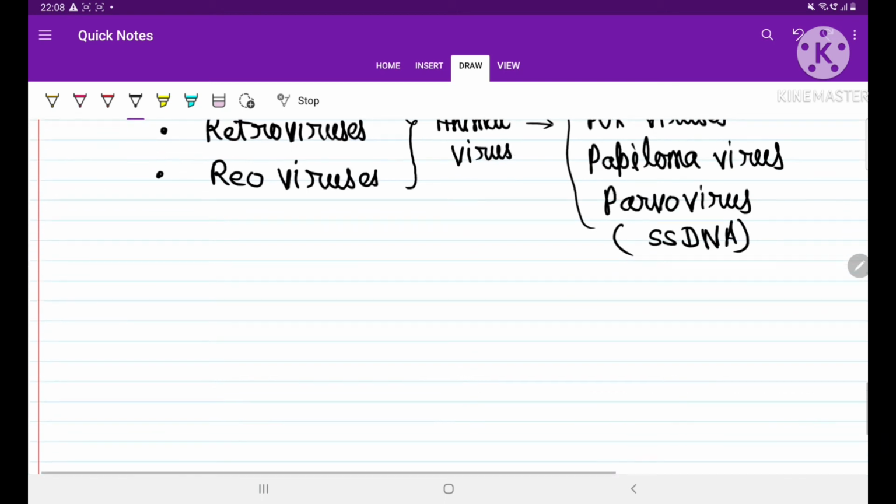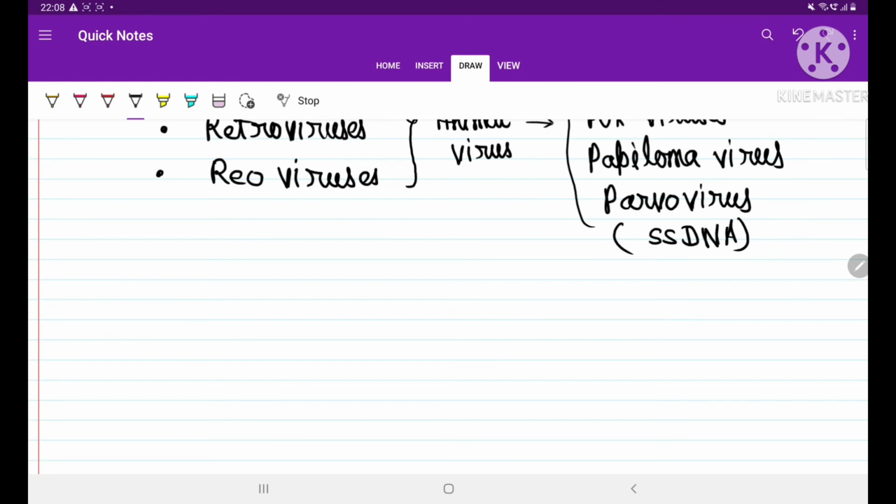We have many examples of plant viruses also. As for example, I told you tobacco mosaic virus. Tobacco mosaic virus infects plants, so it is an example of a plant virus. We have many other examples also, like banana bunchy top virus.